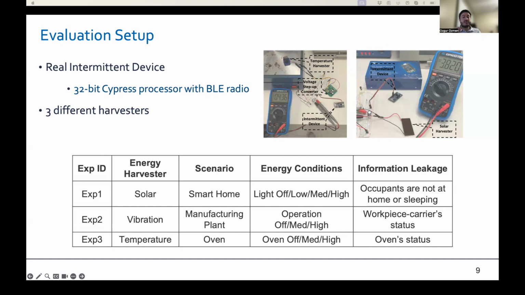We connect the harvester to a robot in the high bay warehouse. This robot controls the position where a workpiece is stored. So here the adversary can infer when the plant is operating the high bay warehouse and what the workpiece position is in this warehouse. And lastly, we connect the temperature harvester to the outside of an electric oven and collect network packets. Here, the adversary aims to infer the oven status, whether it's on or off.